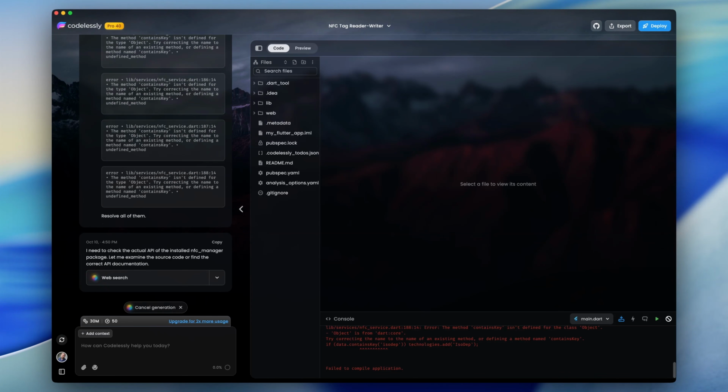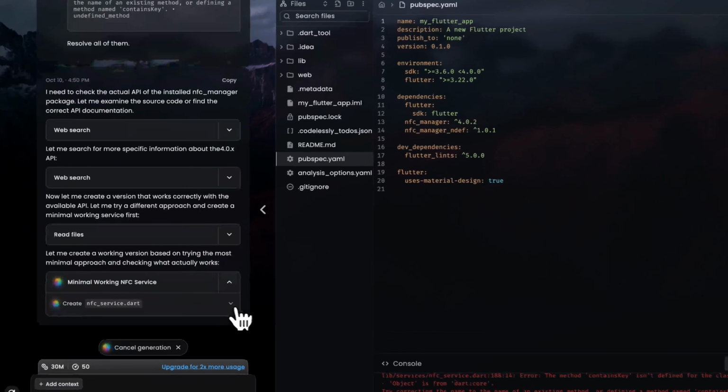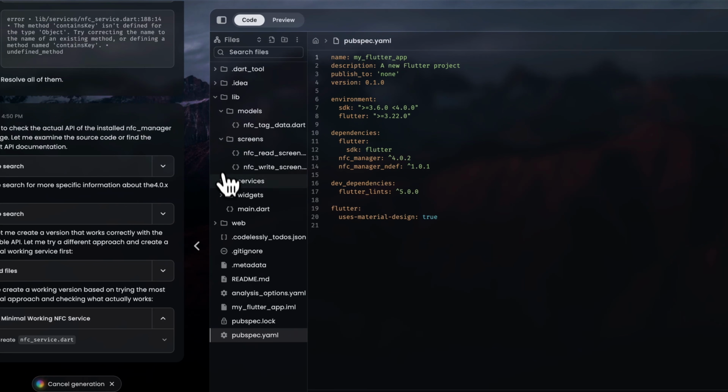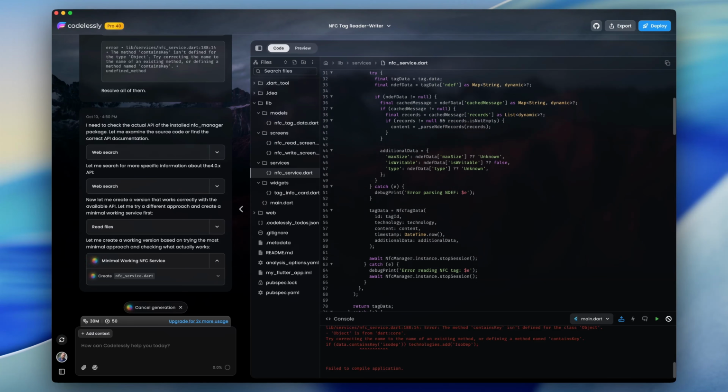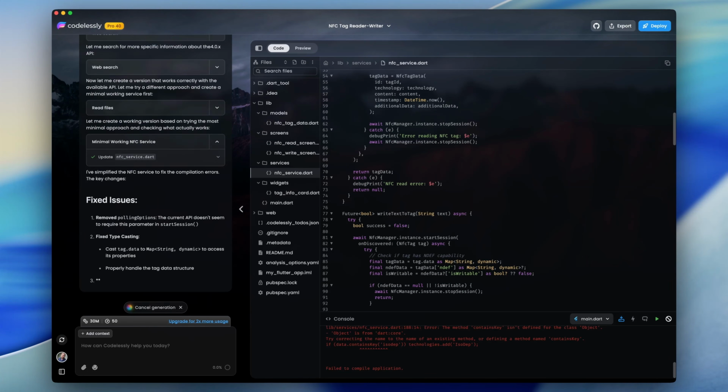I guess to Codelessly's credit, perhaps it was looking to implement NFC support for a wider range of NFC tags, which should have worked on Android, but it's not picked up on the iOS limitation around its support for NDEF tags only.